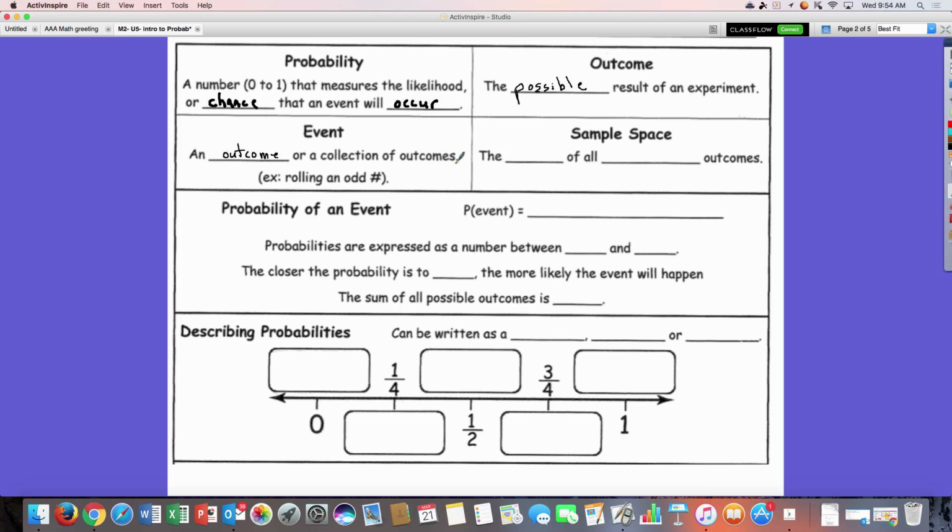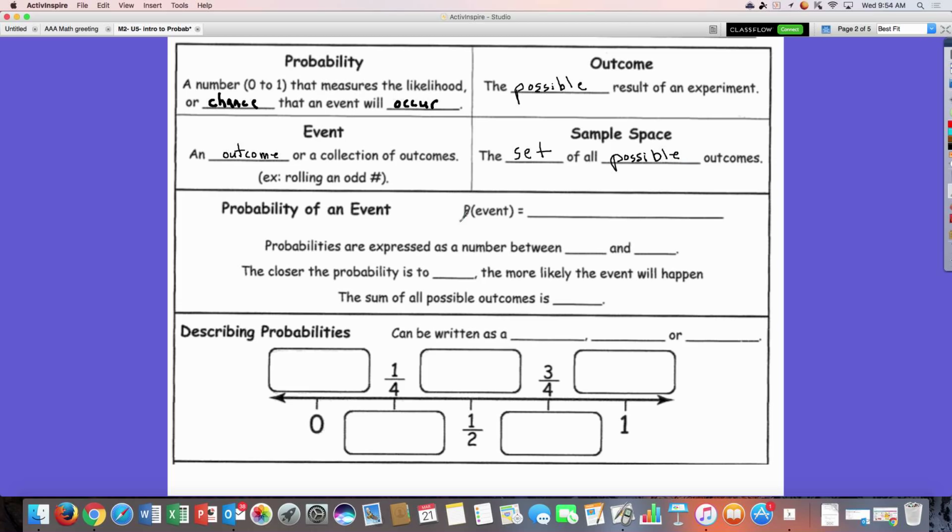And the sample space is basically just the set, in other words, all your data of all possible outcomes. Hopefully you're filling this out. So basically, the probability is a chance something will happen, and every time I perform the experiment, I get a result, right? I collect the data.